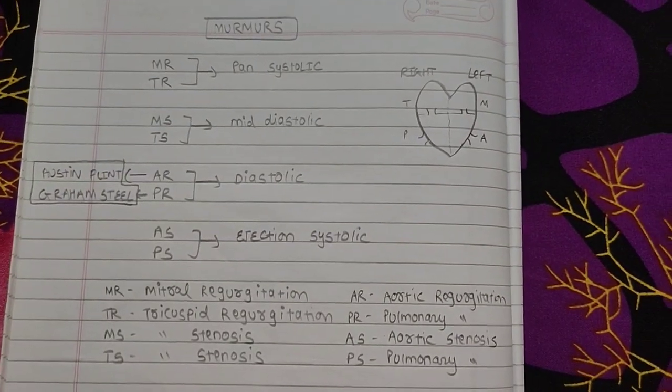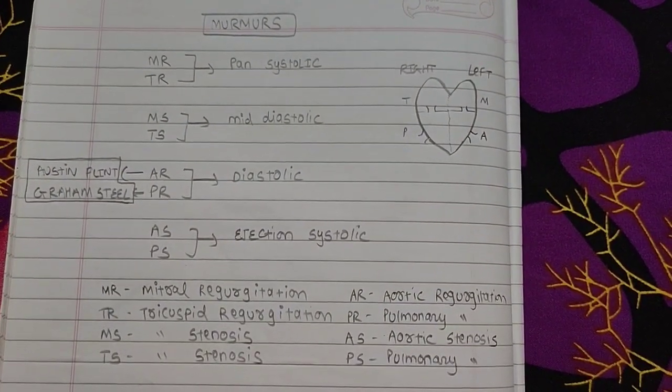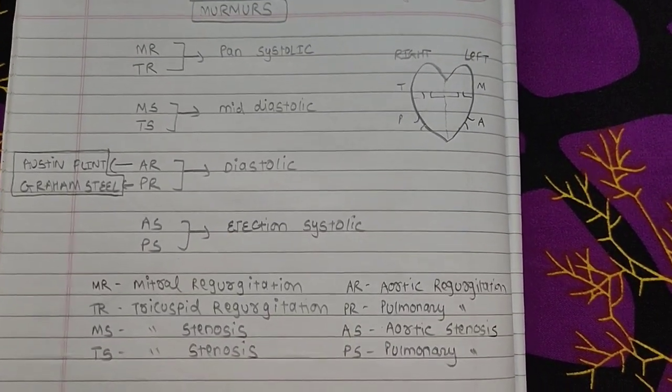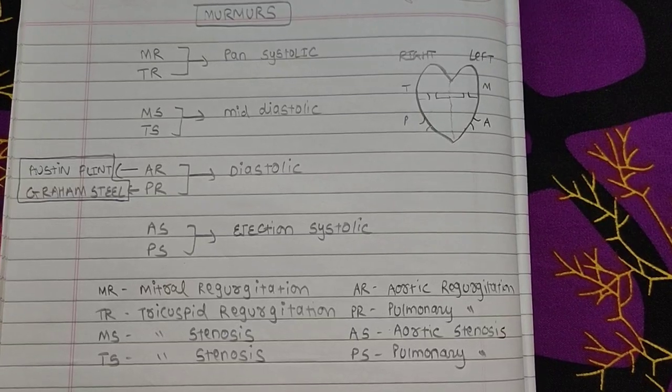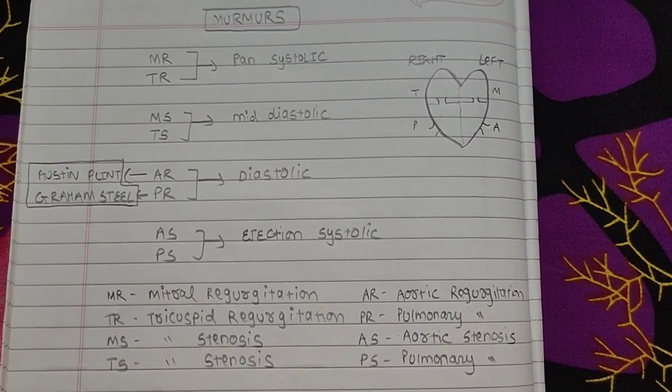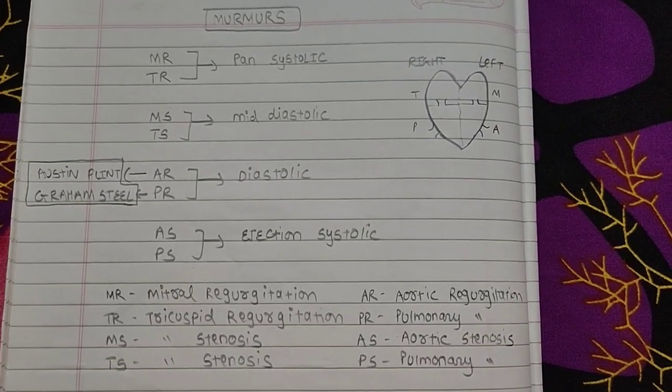And today's topic is cardiac murmurs. So I have divided murmurs into four types: pansystolic, mid-diastolic, diastolic and ejection systolic. The first type is pansystolic. Mitral regurgitation and tricuspid regurgitation are types of pansystolic murmur. Mitral stenosis and tricuspid stenosis are types of mid-diastolic murmur.